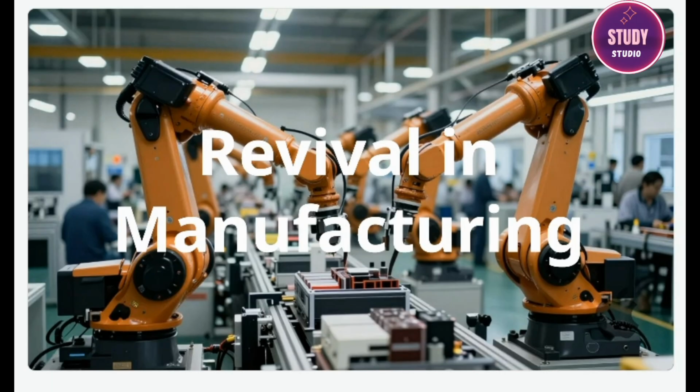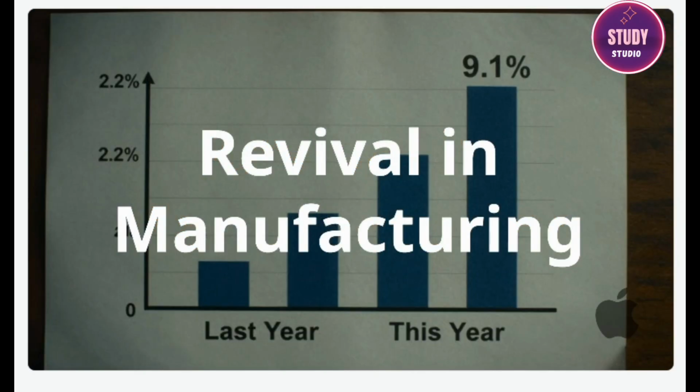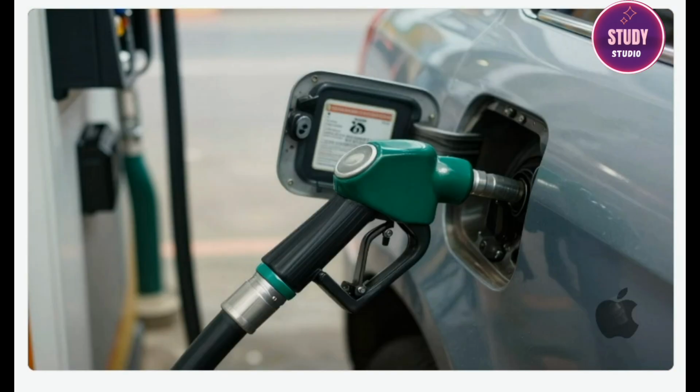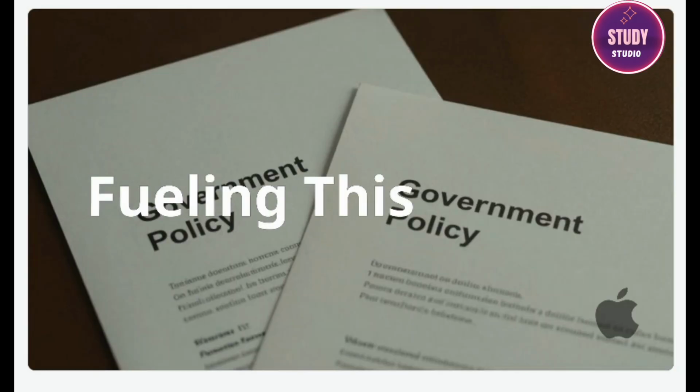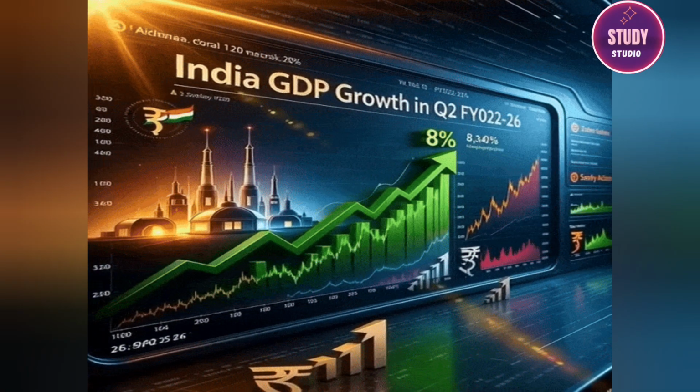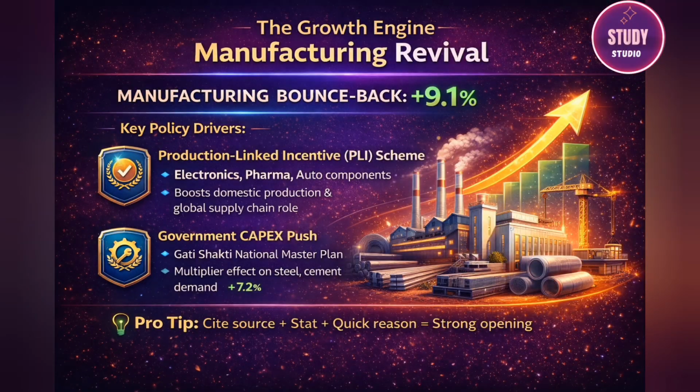So, what's lighting a fire under the industrial engine? A major part of this story is the sharp revival in manufacturing. The data shows the manufacturing sector expanded by a massive 9.1% in Q2 of FY 2025-26. That's a dramatic jump from the 2.2% growth seen in the same quarter last year. What's fueling this? Two government policies are key, and you have to mention them.